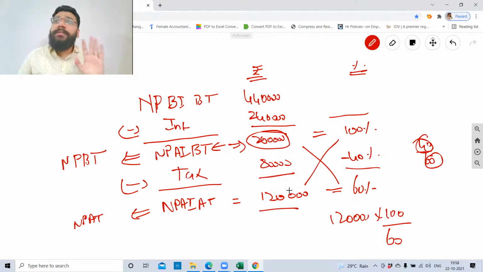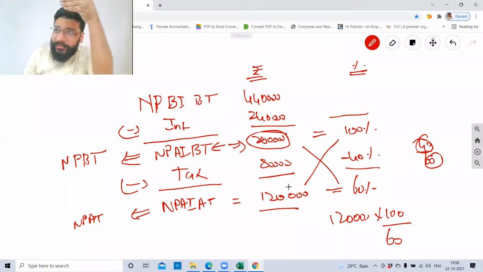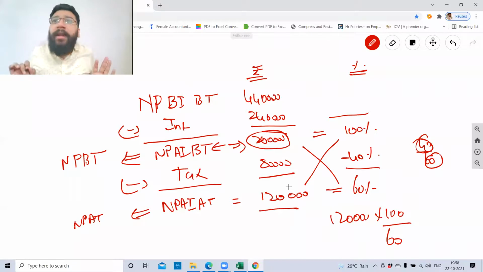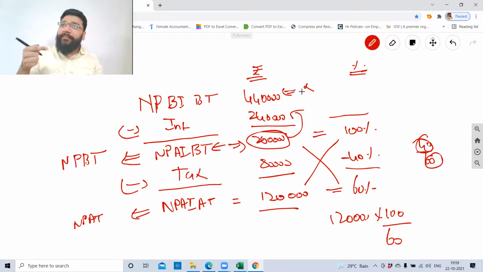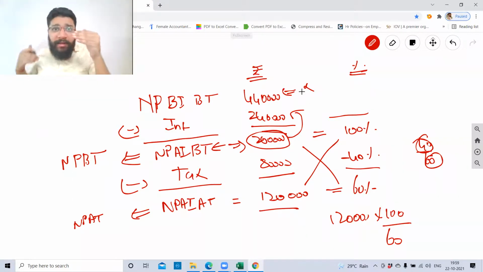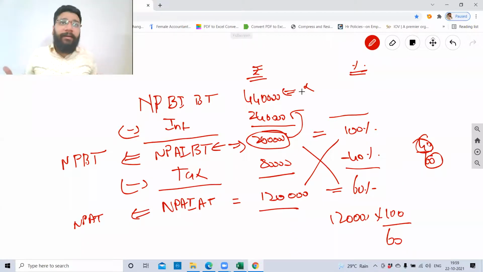You can cross check once. When you do the reverse calculation, there's a probability of making mistake. So just do the normal calculation and check whether you've done it right. Sometimes what people make mistake here is, from 2 lakh, they minus 240 to get this. So your answer will be wrong here. And when you do the normal checking, you will not get the answer. So that itself is an indication that you made a mistake. So when you do reverse, guys, from bottom, if you're minusing, in reverse, you will add. From top, if you're adding, when you go reverse, you will subtract. It will be opposite.